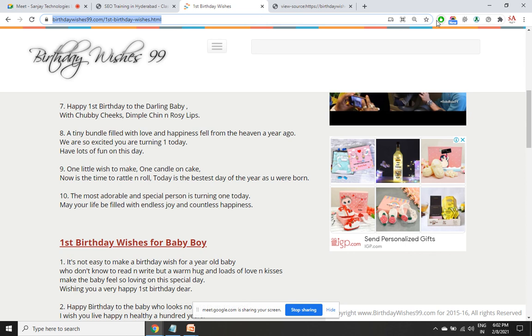The other day while we were discussing keyword research, I told you to choose a keyword where the competition is very less. Why do I tell you to avoid generic keywords like word, computer, mobile, single word keywords, very general? Because for the word mobile, for example, the top ranking page has got 20 lakh backlinks. Only when you get more than that number of backlinks is there a scope for you to rank on top.